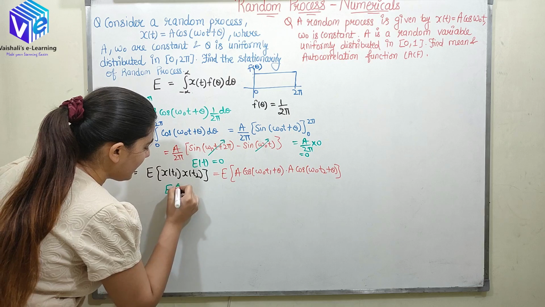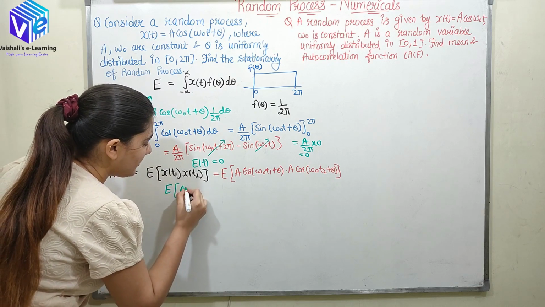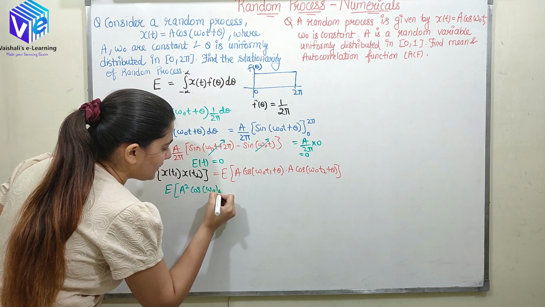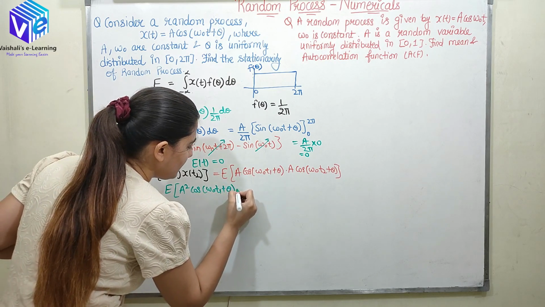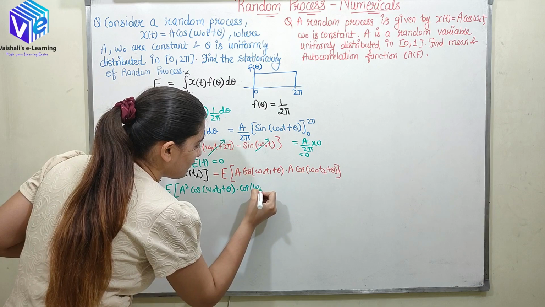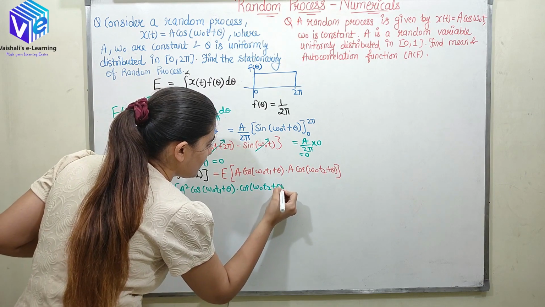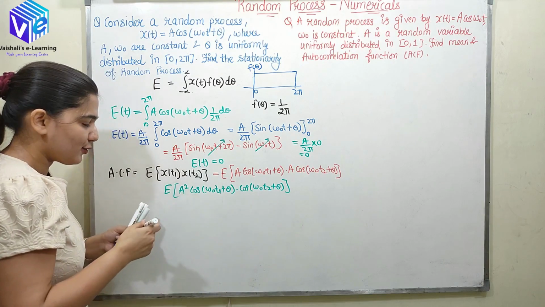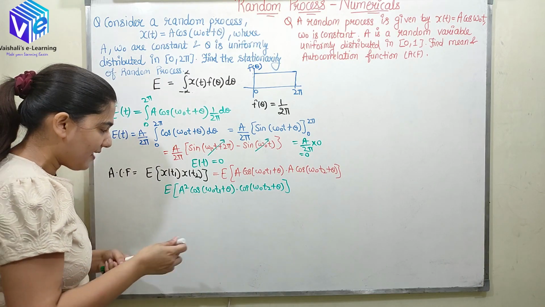I can simplify it first. So here I'll be having a square cos omega naught t1 plus theta into cos omega naught t2 plus theta. So now this is cos A cos B. So I can divide by 2 and multiply by 2.